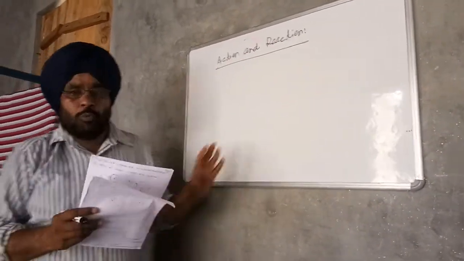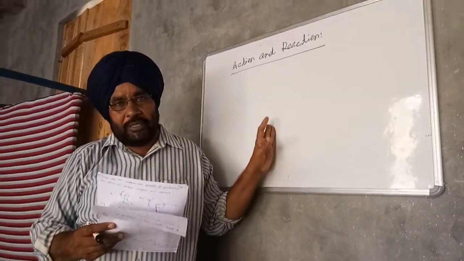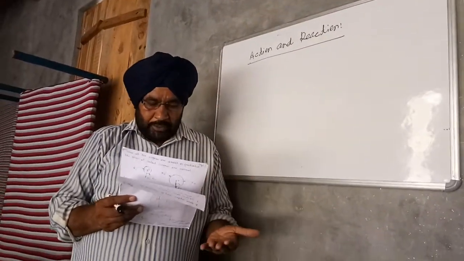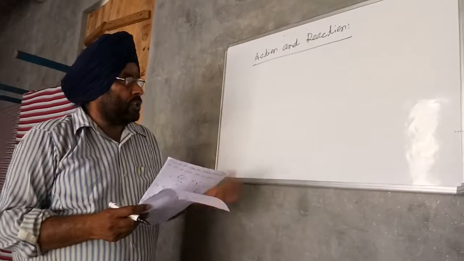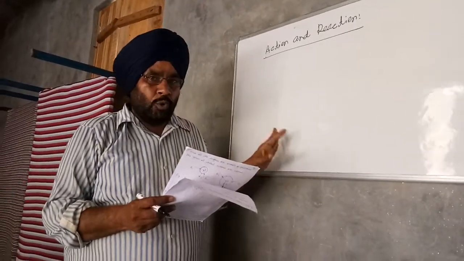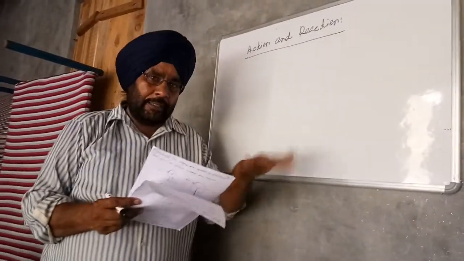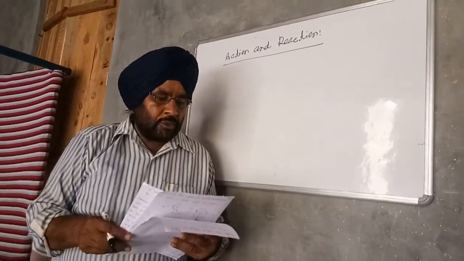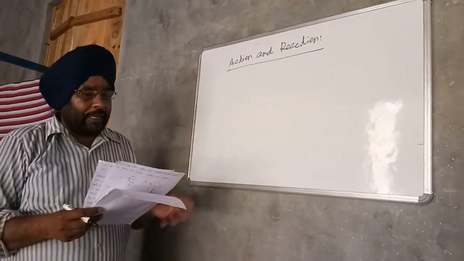When two bodies are in contact with each other, each body exerts a force on the other body. It means the first body applies force on the second body, and in turn the second body applies force on the first body. These are called action and reaction.